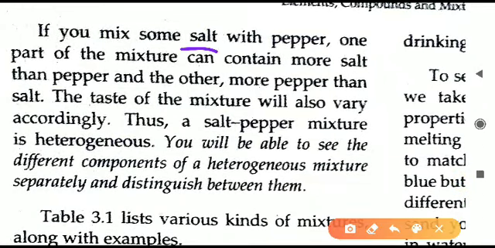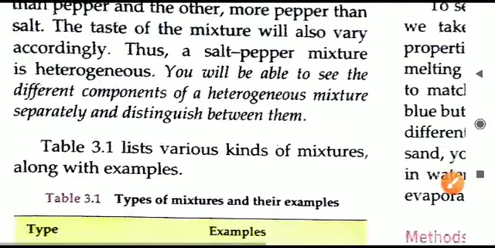If we mix salt with pepper, which is a spice, तो salt और pepper को mix करते हैं, then we will get a mixture of salt and pepper, and at some places salt will be more, at other place pepper will be more. They will not equally mix with each other. So that is why it is called as heterogeneous mixture. तो इसकी वजह से क्या हो जाएगा?